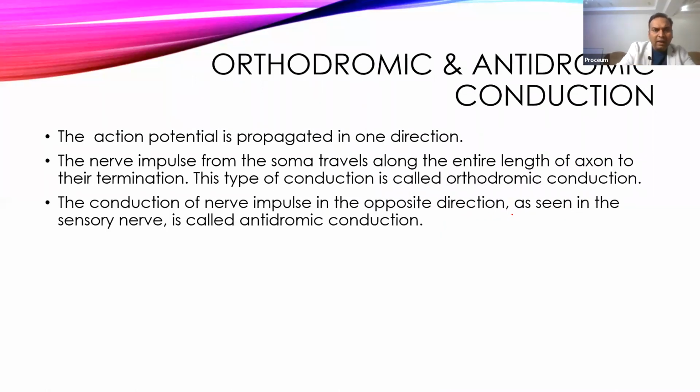Then come to the orthodromic and antidromic conduction. As we say, action potential is always propagated in one direction, and it's from the soma, it goes to the axon. This is called orthodromic conduction, and if conduction occurs in the opposite direction, usually in sensory nerve fibers, it goes from the receptor to the soma, and that is called antidromic conduction. There is not much difference between orthodromic and antidromic.